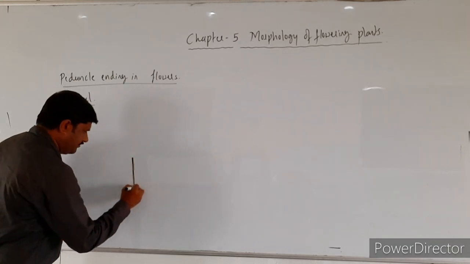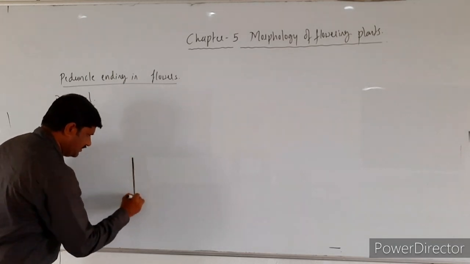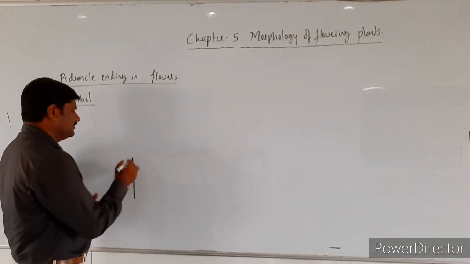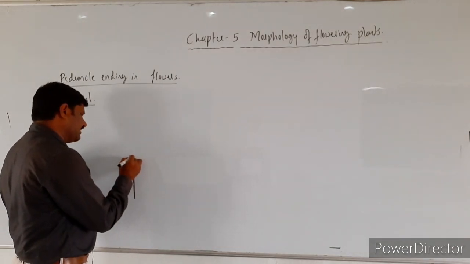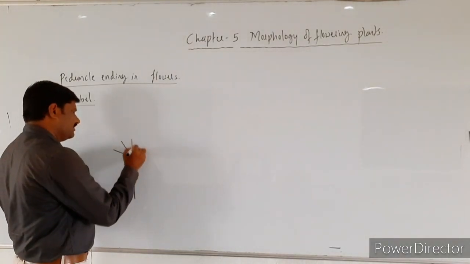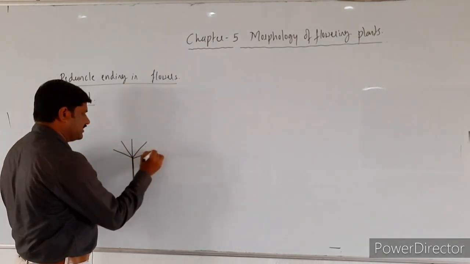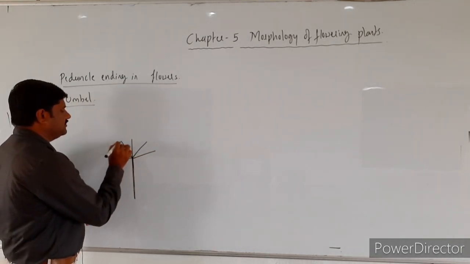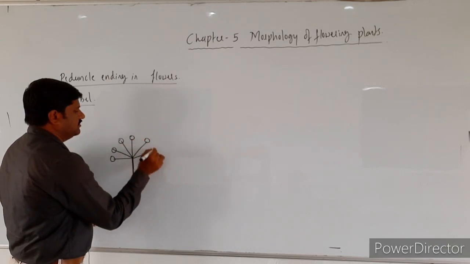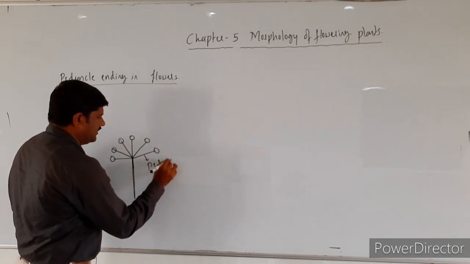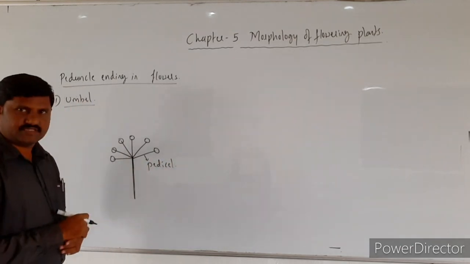At the tip of this peduncle, you come across a cluster of flowers, and all these flowers have equal sized pedicels, right?